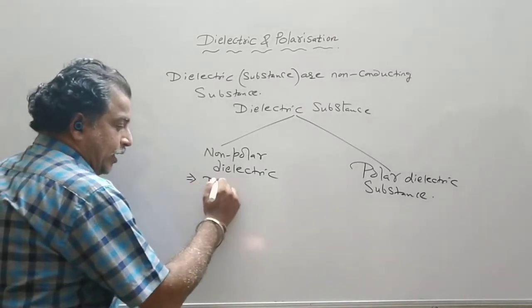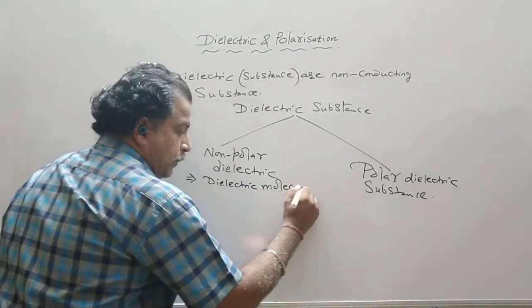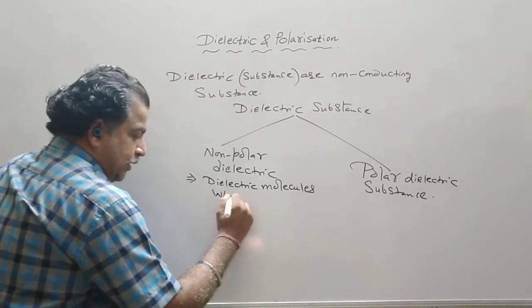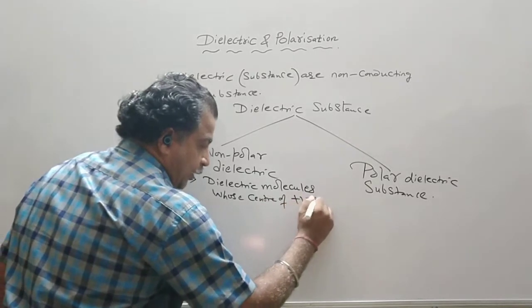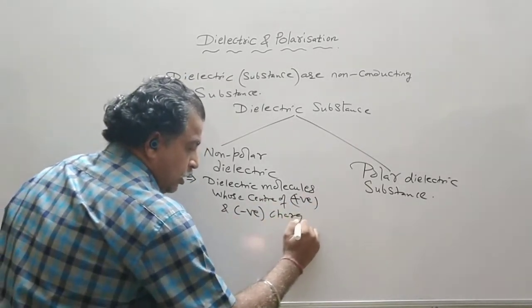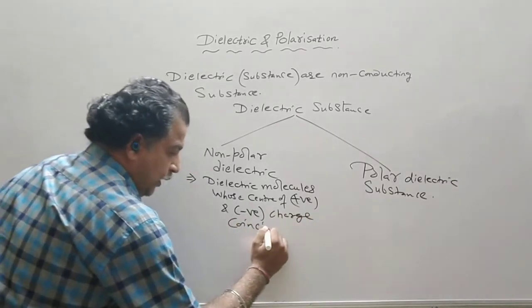So dielectric molecules whose centers of positive and negative charge coincide.